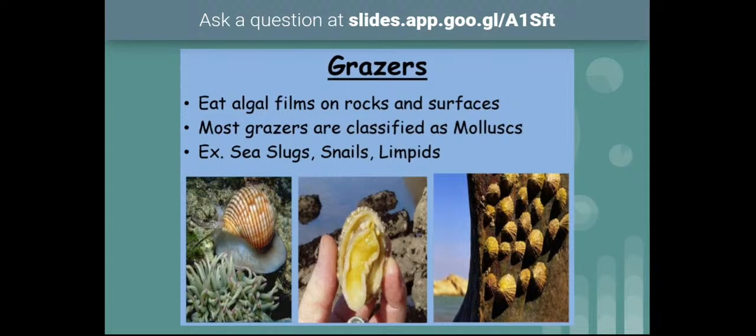Second are grazers. Grazers are usually present on the bottom of sea waters, especially on rocks and surfaces, and many different types of mollusks belong to these grazers. They bite the plant materials and eat them. Such organisms are called grazers. Examples include sea slugs, snails, and limpets. These are different types of molluscans, examples for grazers. Coming to browsers, they eat algae, and they are also very important organisms in the marine environment.